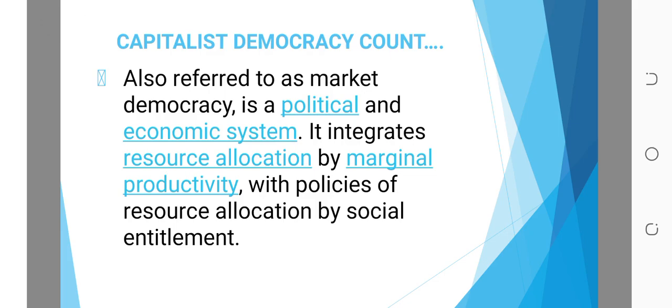Capitalist democracy is also referred to as a market democracy. It is a political and economic system. It integrates resource allocation by marginal productivity with policies of resource allocation by social entitlement. So when we talk about capitalist democracy, it also means that it's a political and economic system that integrates resource allocation by marginal productivity.